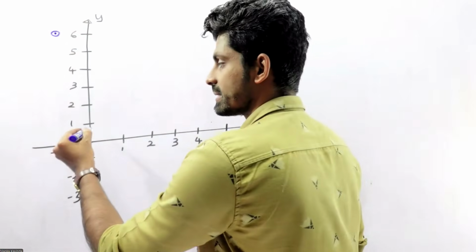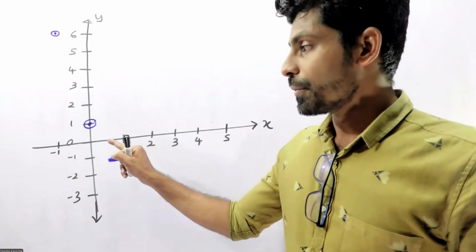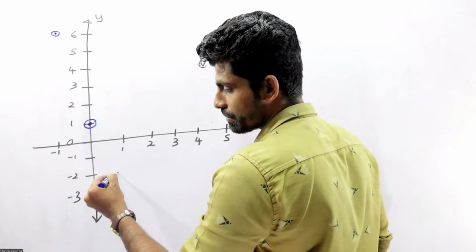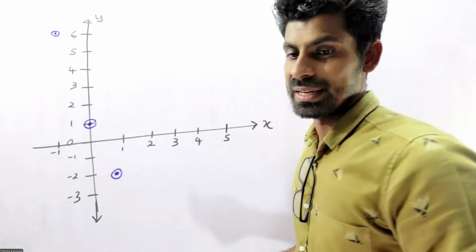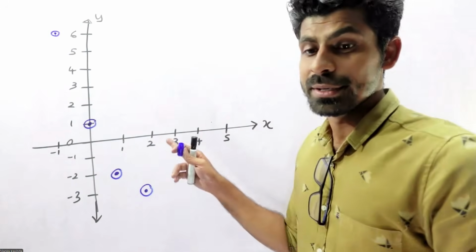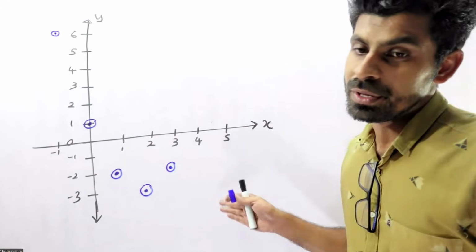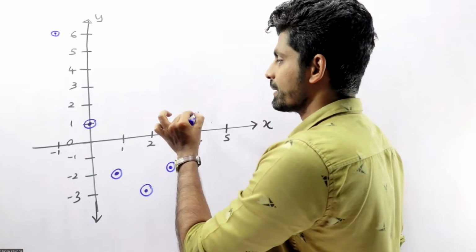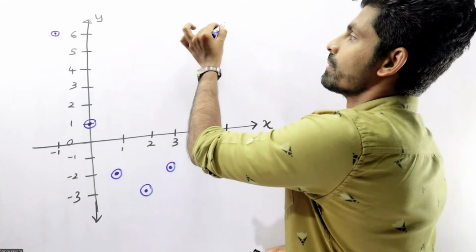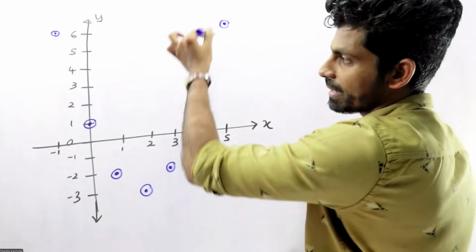0 to 1. Right? 1 to -2. 2 to -3. 3 to -2. 4 to 1. 5 to 6. So you need to draw the graph, right?